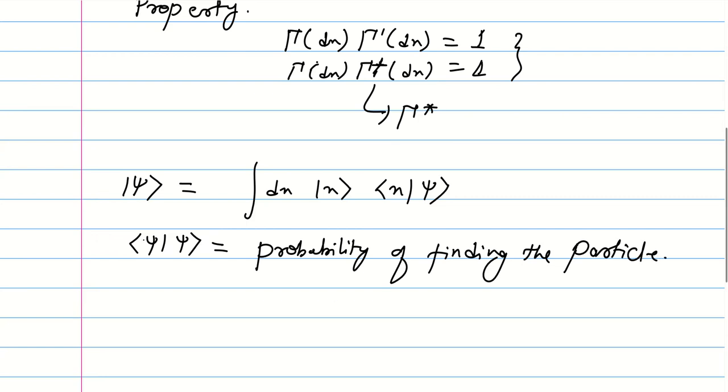And of course this is going to be 1. Why? Because this is the state ket which contains all the information. So when you multiply with bra, this becomes integration throughout the space, and of course this is going to be 1. If you integrate throughout the space, the particle is going to be present somewhere, that's why it's equal to 1. You will say how you get this.